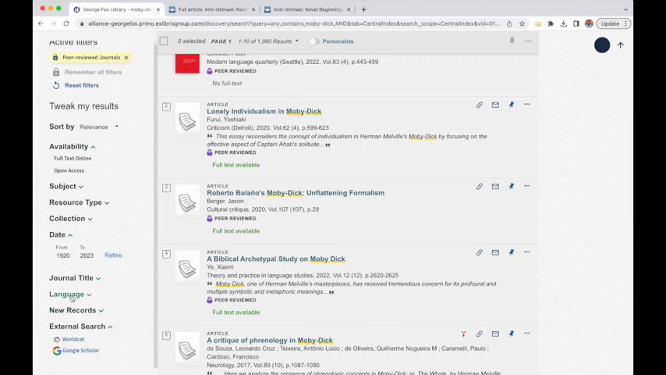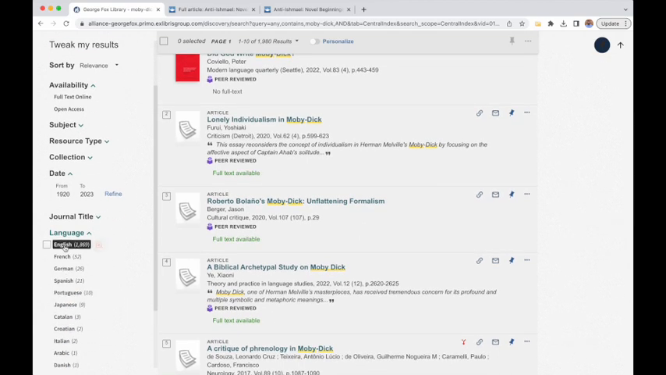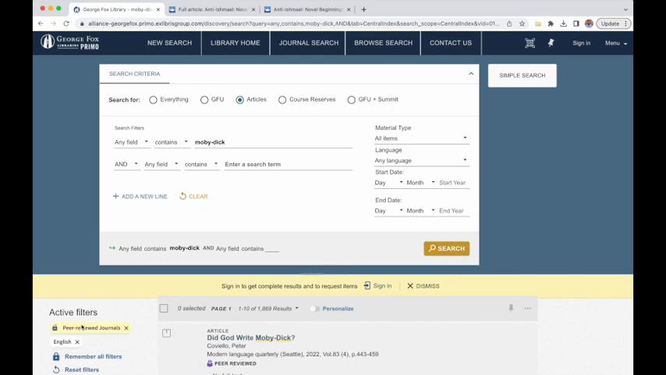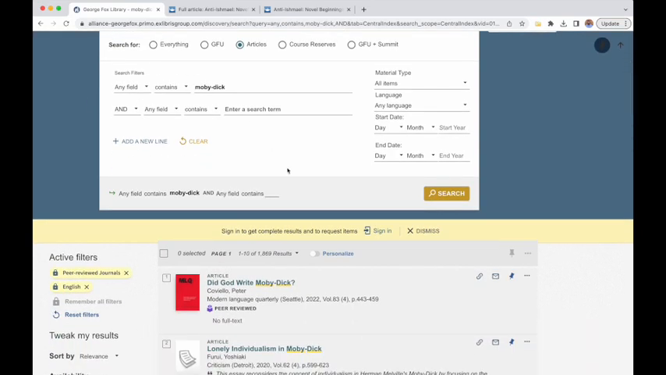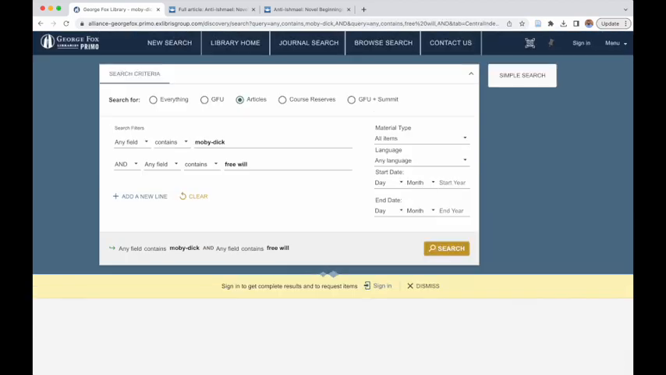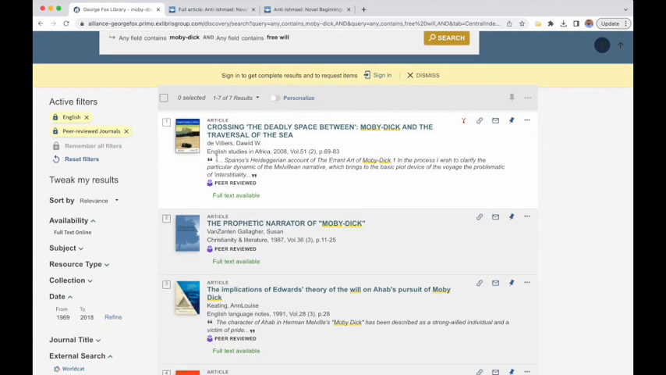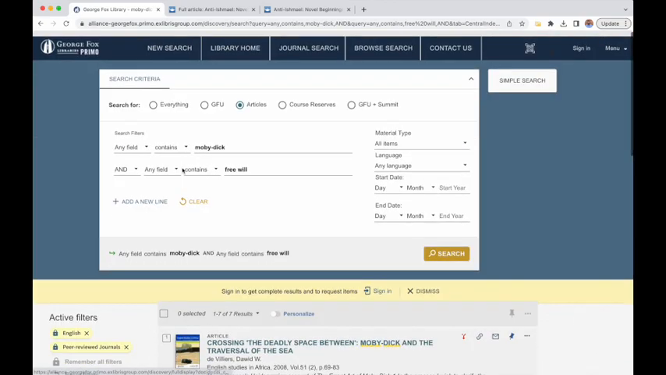Can also see what other languages we have access to. I can only do my research in English, so I'm going to click apply filters. And I'm going to lock that as well. So it doesn't change that much. But let's do Moby Dick and type in free will this time. Get down to 7 results. That's another thing I should probably spend some time with.